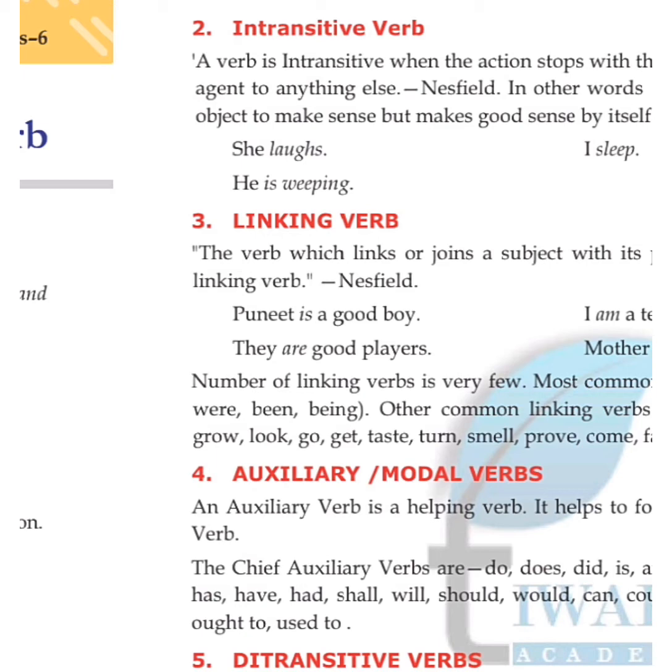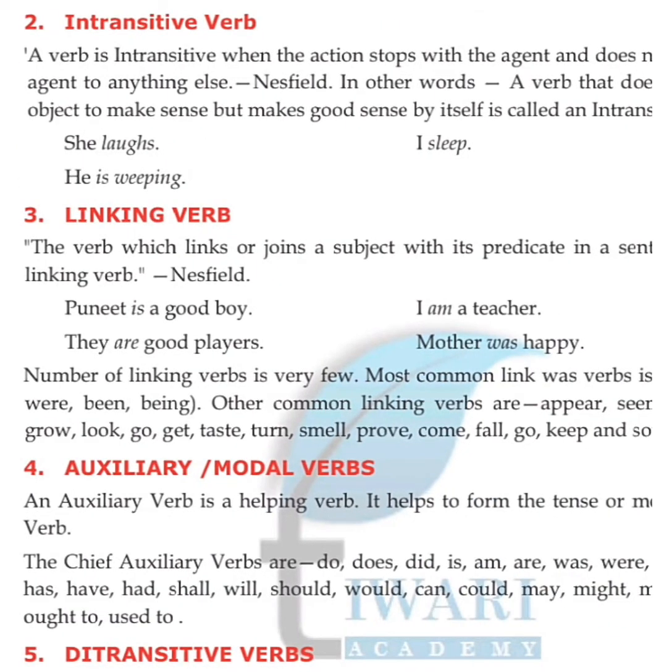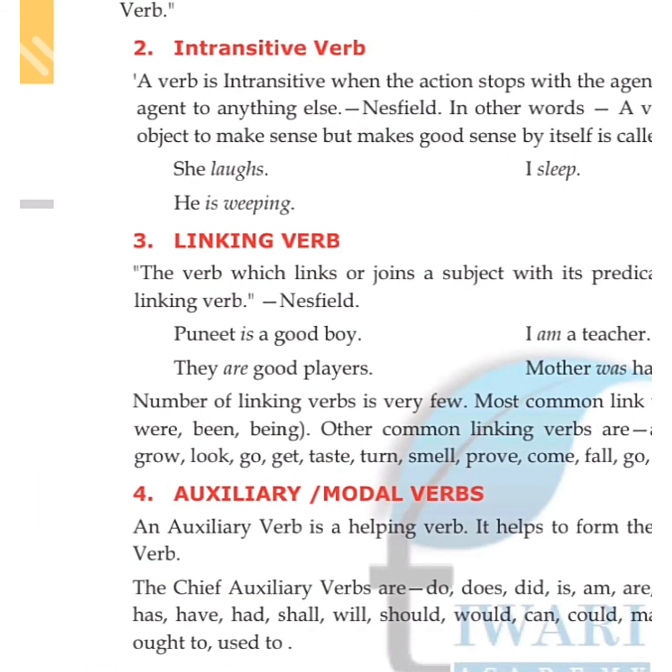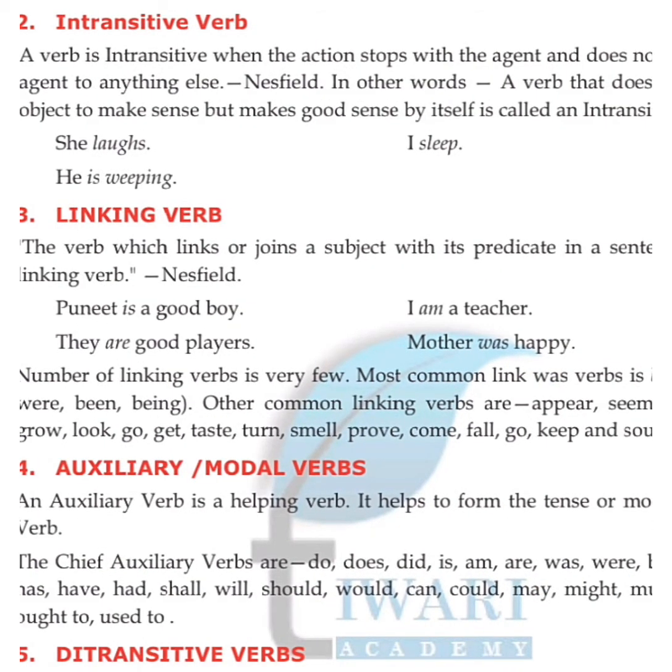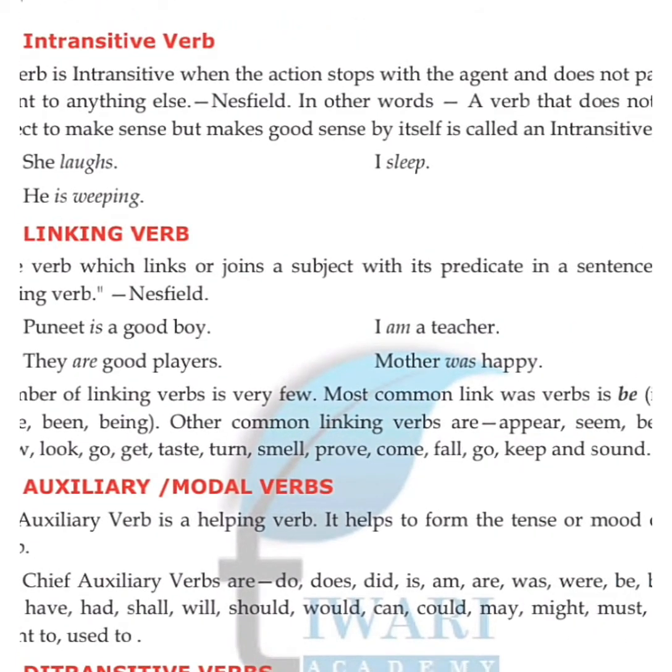Okay, so Punit is a good boy. Punit एक अच्छा लड़का है. I am a teacher. मैं टीचर हूँ. They are good players. Okay, mother was happy, and you are also a student. You are a student. Okay, so these are linking verbs. अगर मैं आपके बारे में बोल रही हूँ केवल एक है, you are a student and you are students. Okay, so the number of linking verbs is very few.